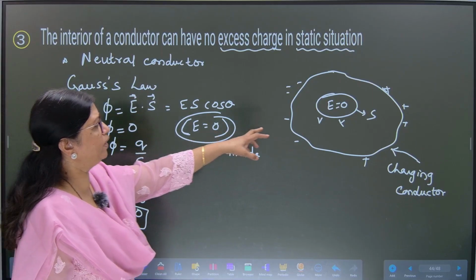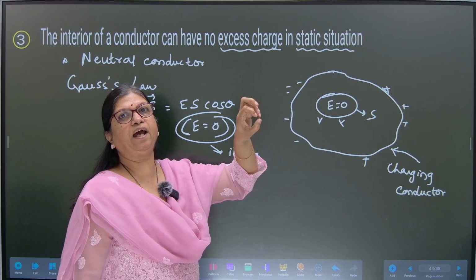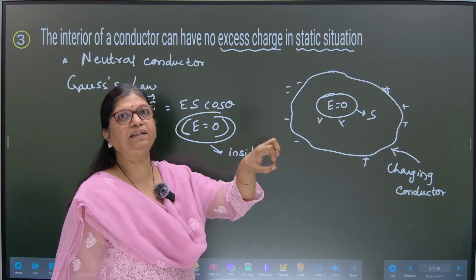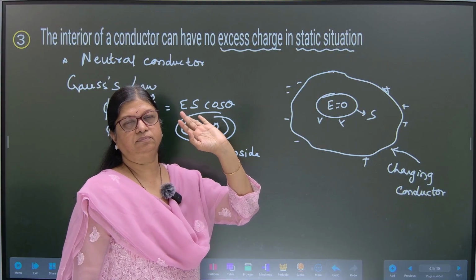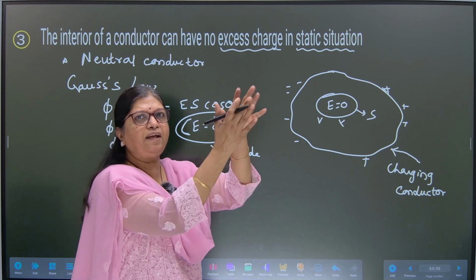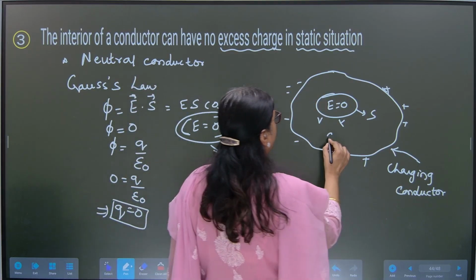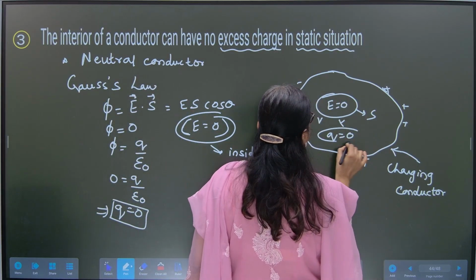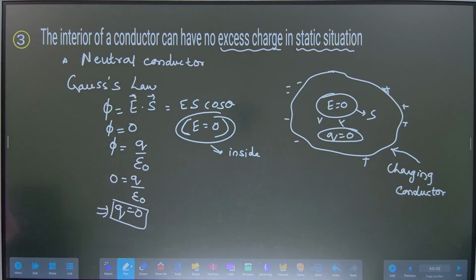Okay. So like this we can reduce the volume which we are considering, and in that volume we can say that the electric field is 0. Fine. Okay. And as the volume reduces, at every portion it says that the overall charge is 0 inside the conductor. Fine. Okay. So take a pic of what we have learned just now.